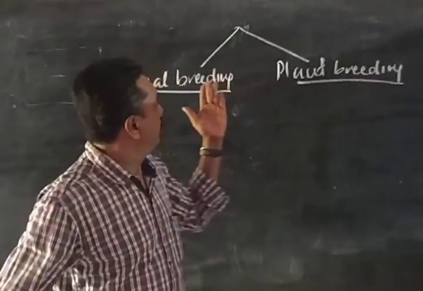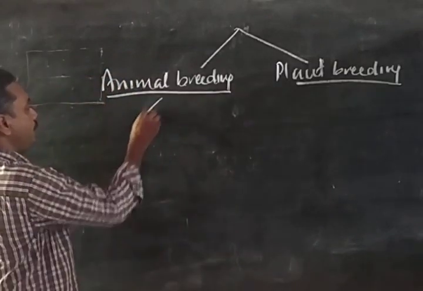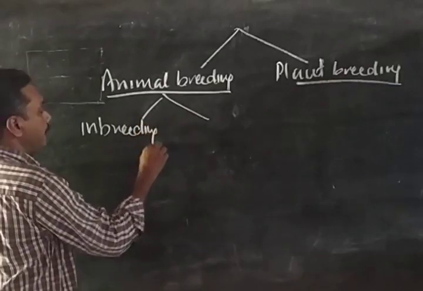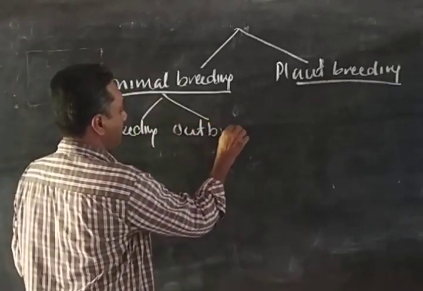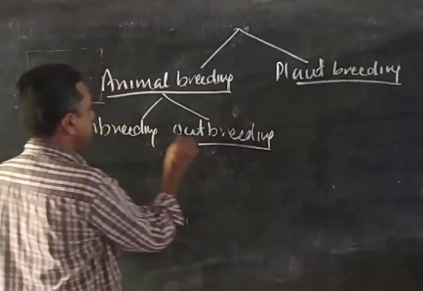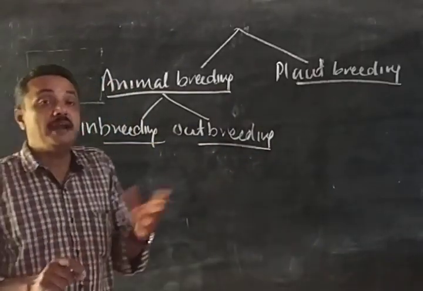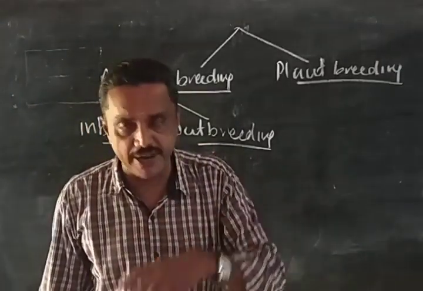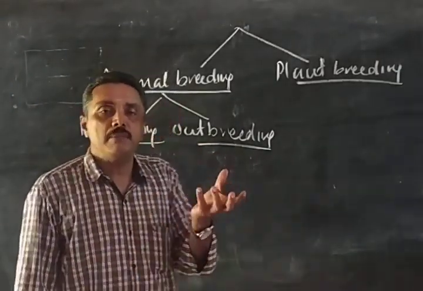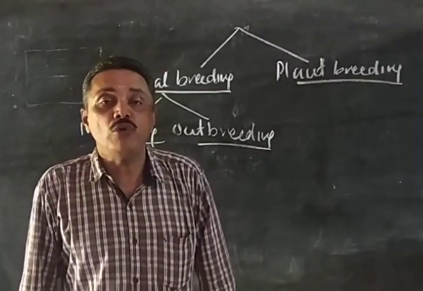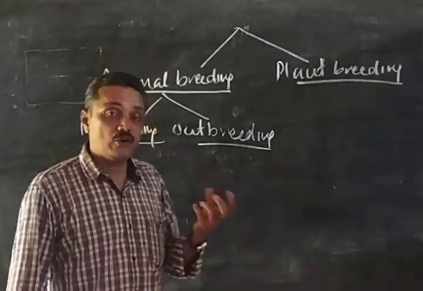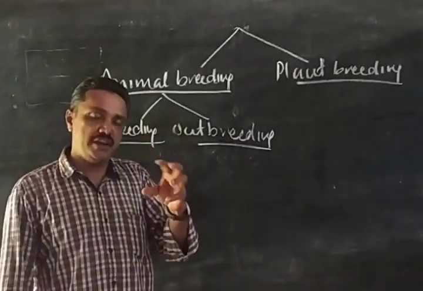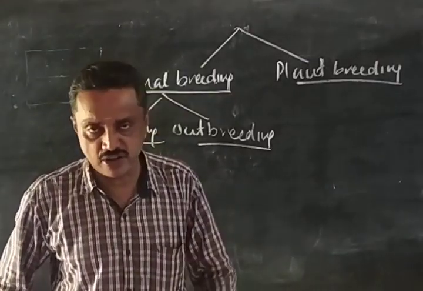Then comes the methods of animal breeding. We classified them into inbreeding and outbreeding. A breed means a group of similar organisms having a common ancestry. Crossing between two very closely related organisms of a breed is called inbreeding.